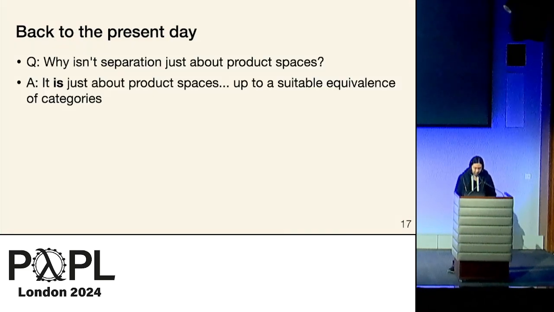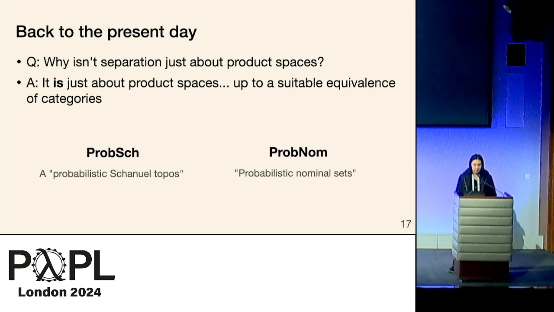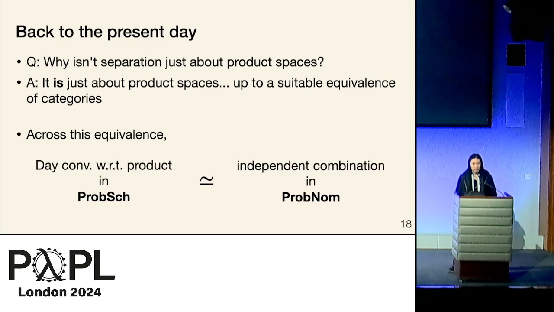Okay, so back to the present day. I have this question, and I propose this answer, and my answer has exactly the same structure, basically, as what I just showed you in the previous slides. So we're going to construct a category, which is basically a probabilistic version of the Schanuel topos. We're going to construct a category, which is a probabilistic version of nominal sets. We prove that they're equivalent, and then we inspect how that equivalence works, and if you carefully calculate, you can show that the day convolution in the probabilistic Schanuel topos corresponds across the equivalence to Lilac's independent combination, modulo some side conditions.